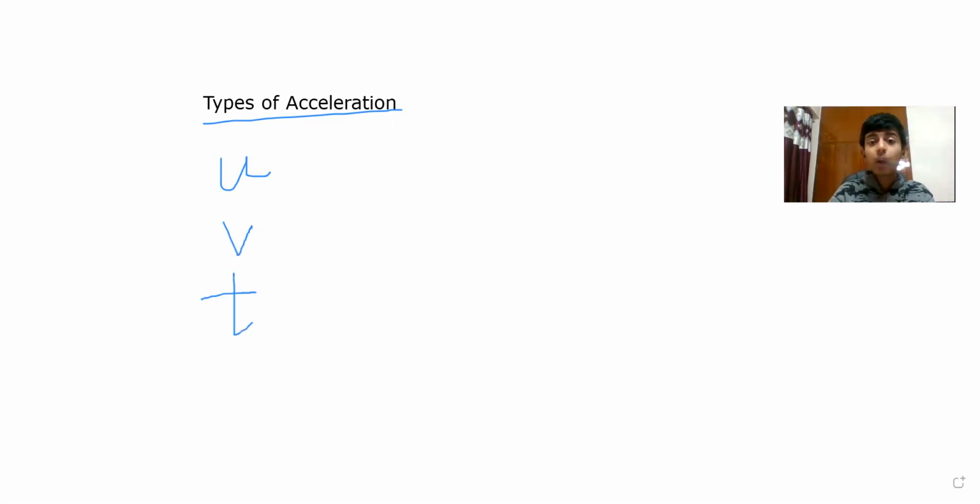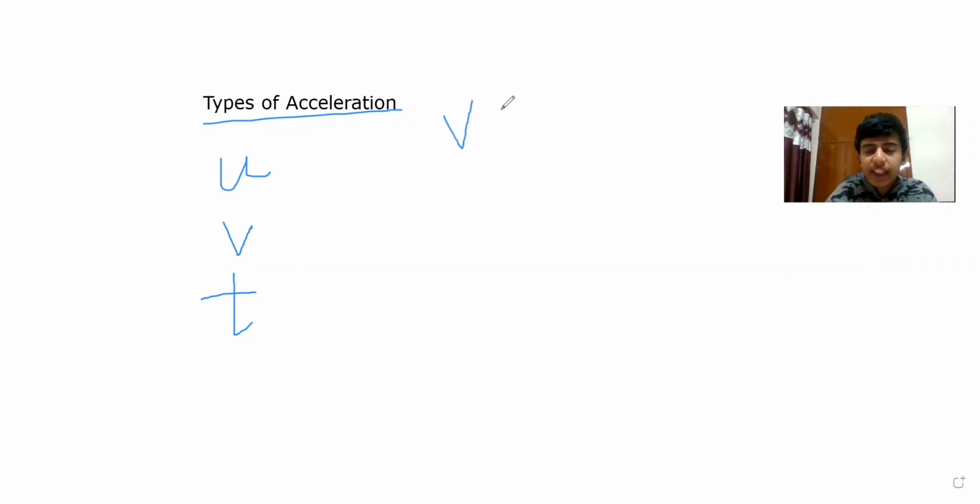And one is t, which means the time taken. So we can have different types of acceleration on the basis of two things. First thing is the value of u and v. And second thing is on the basis of uniformity. So let's first understand the value of u and v.